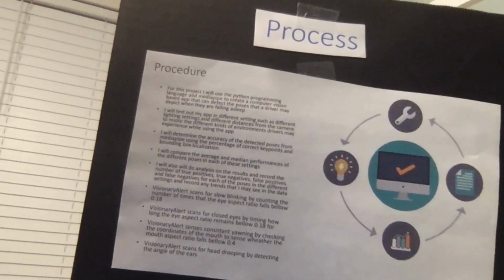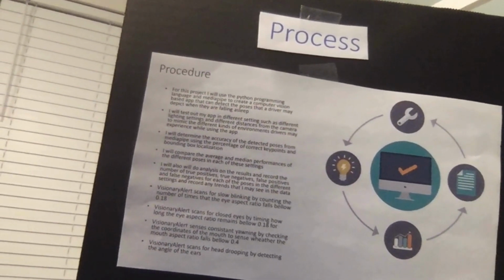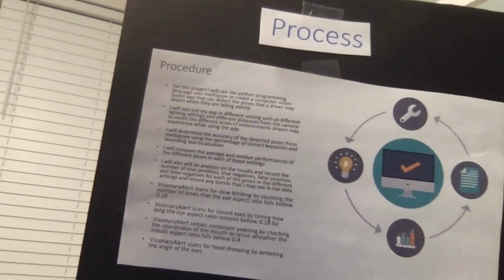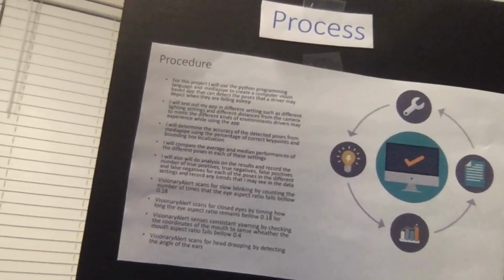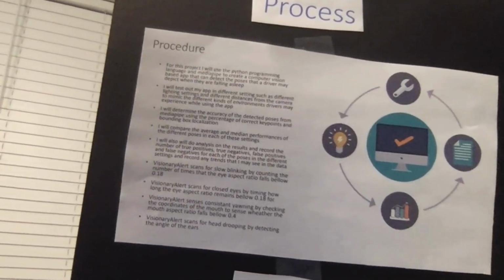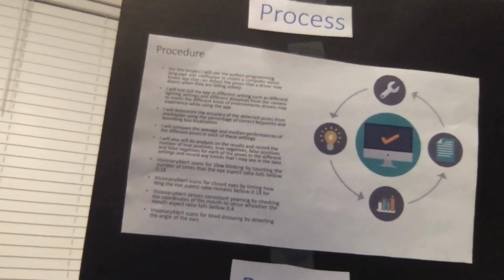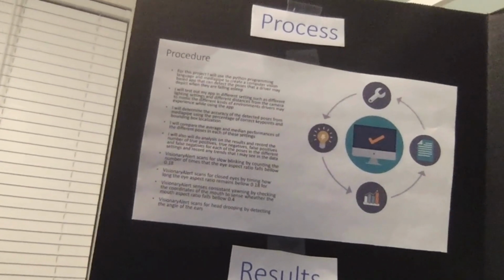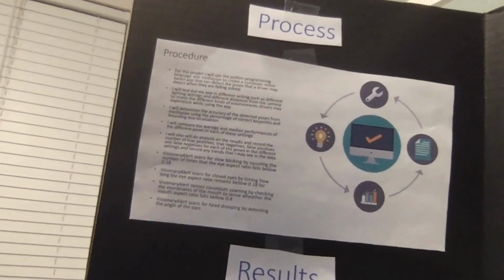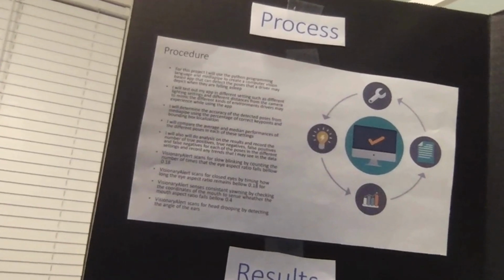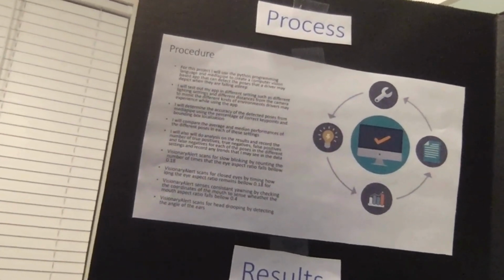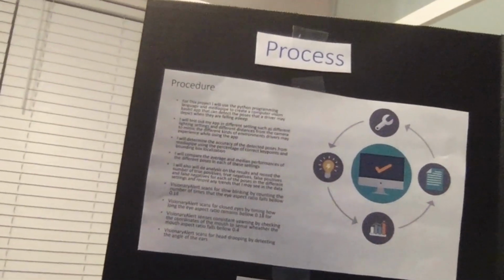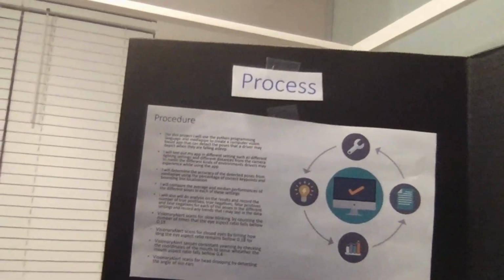VisionaryAlert scans for slow blinking by counting a number of times that the eye aspect ratio falls below 0.18. VisionaryAlert scans for closed eyes by timing how long the eye aspect ratio remains below 0.18 for. VisionaryAlert senses consistent yawning by checking the coordinates of the mouth to sense whether the mouth aspect ratio falls below 0.4. And VisionaryAlert scans for head drooping by detecting the angle of the ears.